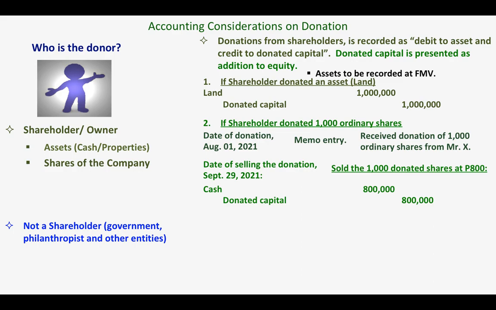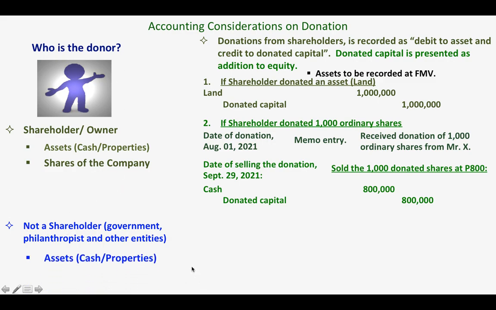Okay, class, that's how we are going to account for donated capital if the donor is a shareholder. Now let us go to the accounting considerations if the donor is not a shareholder.